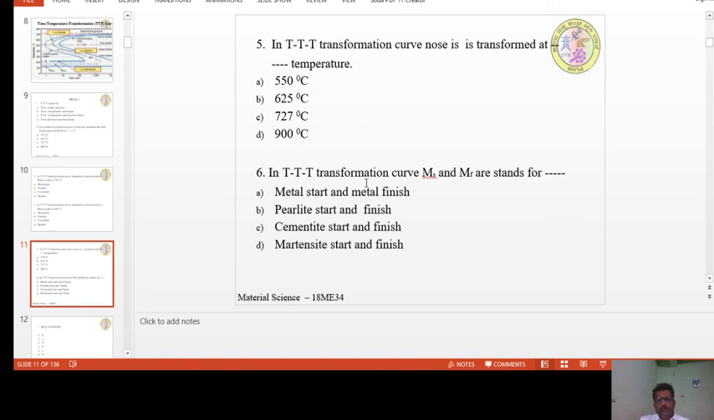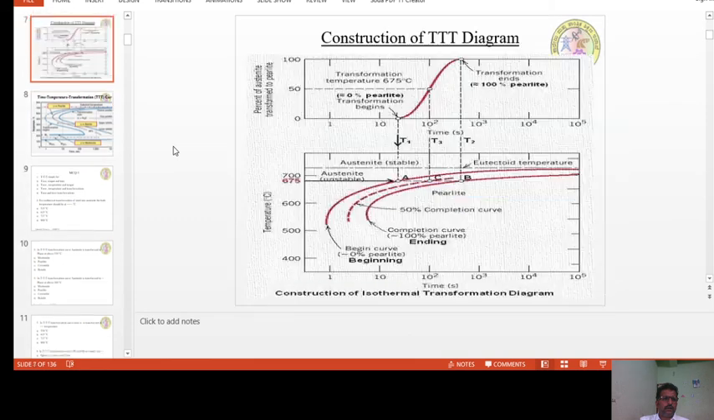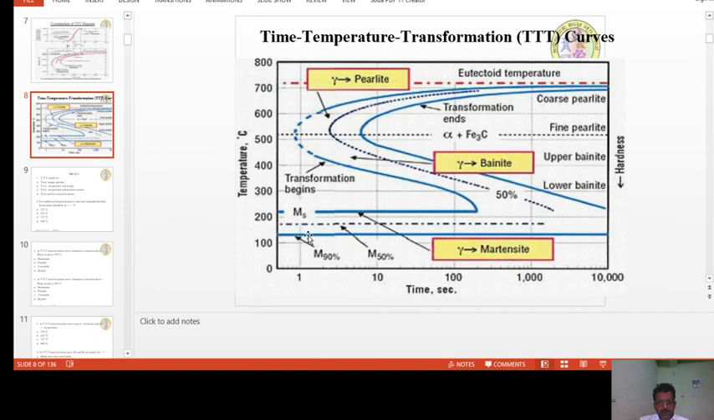In the TTT transformation curves, MS and MF stand for what? Is it metal start and metal finish, pearlite start and pearlite finish, cementite start and finish, or martensite start and finish? To answer this question, once again it is better to go to this slide, and this is MS and this is MF. MF is not visible here. Let me take another slide. Here also it is not visible. I think this is better. So this is MS and this is MF.